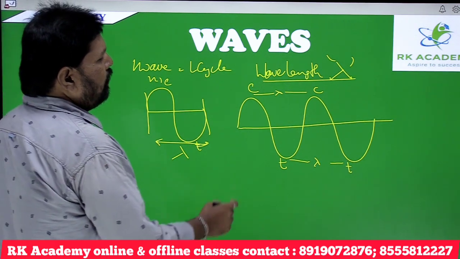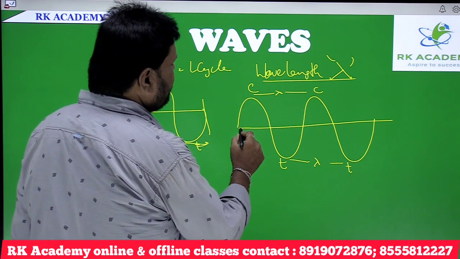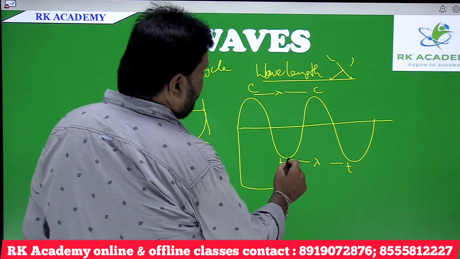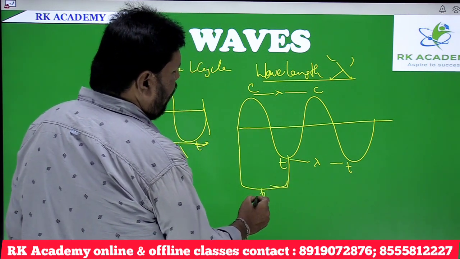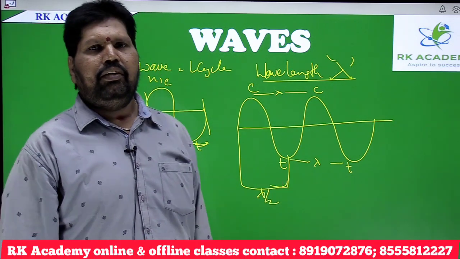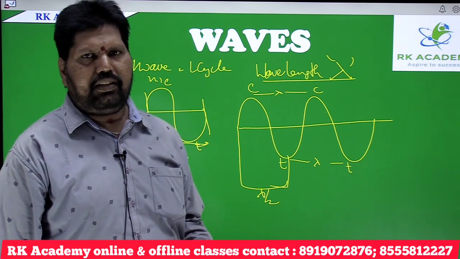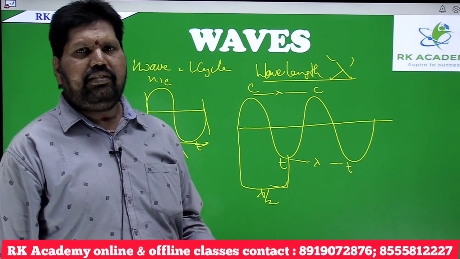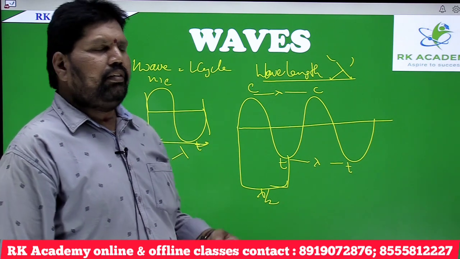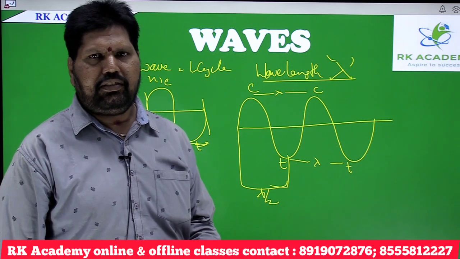And when the distance is considered from one crest to one trough, this is half of the wavelength, lambda by 2. For example, in the examinations, it may be asked that the distance between a crest and a trough is 10 centimeters.